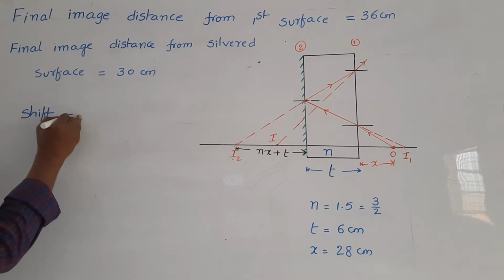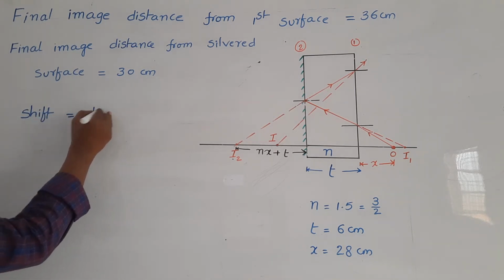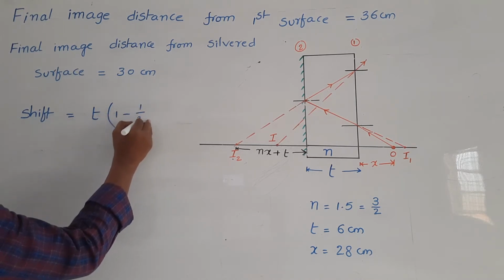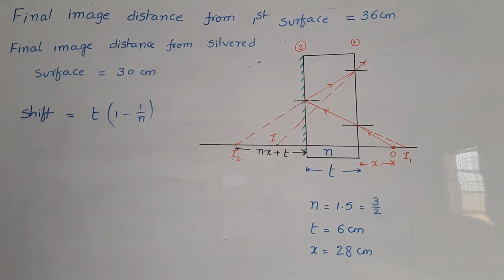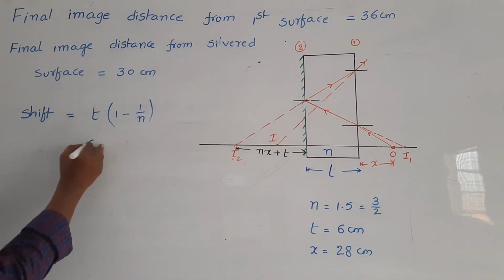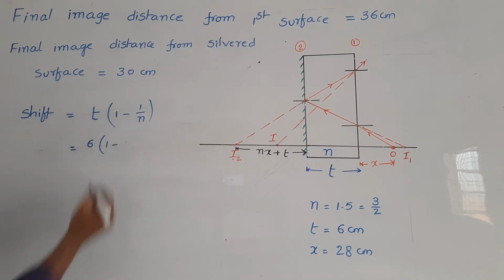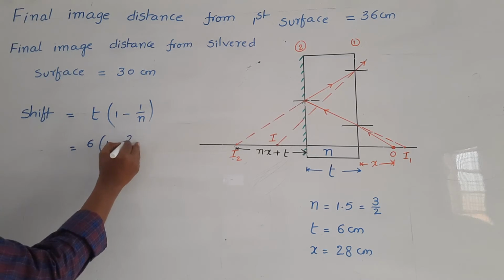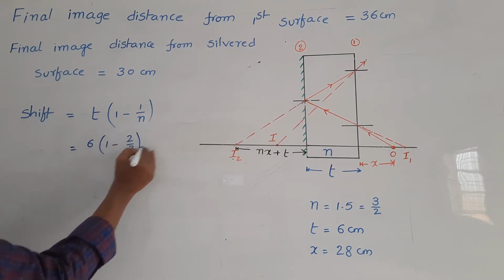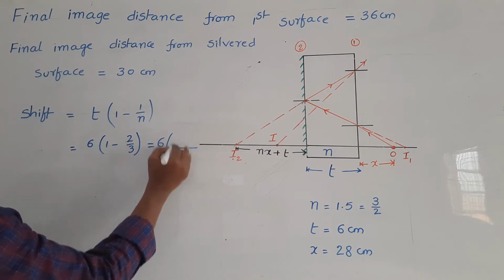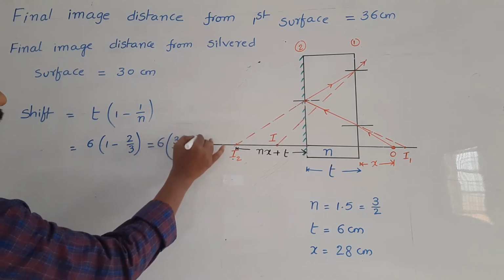Shift due to the mirror. We know the formula T into 1 minus 1 by n to calculate the shift. So that is equal to T, which is 6, into 1 minus 1 by n. n is equal to 3 by 2, so 1 by n is equal to 2 by 3. That is equal to 6 into, taking LCM, 3 minus 2.